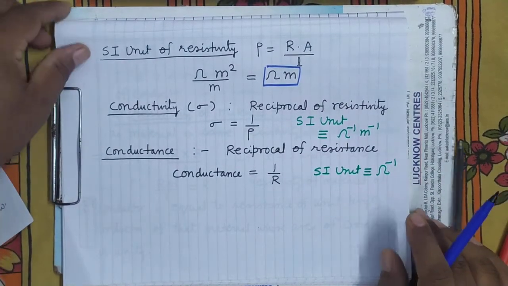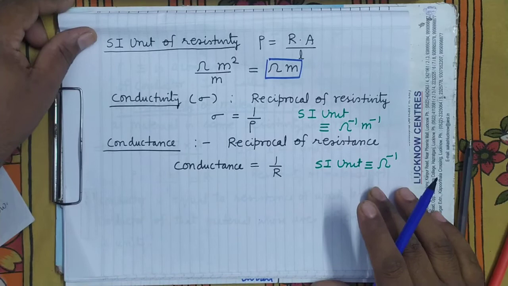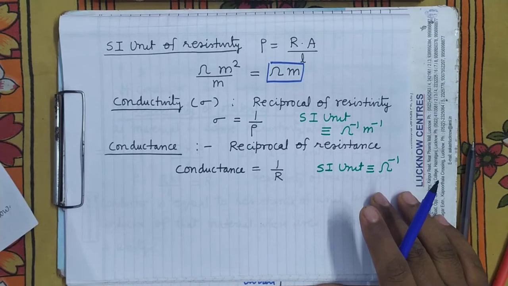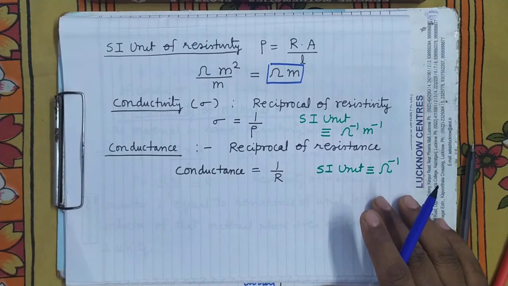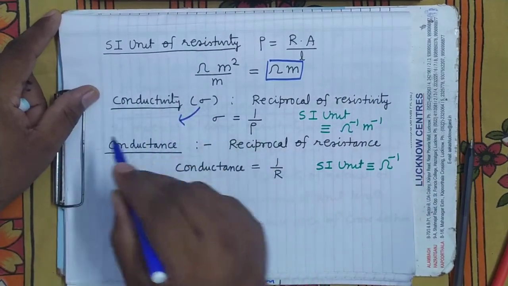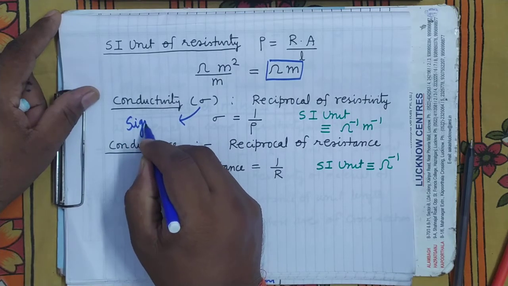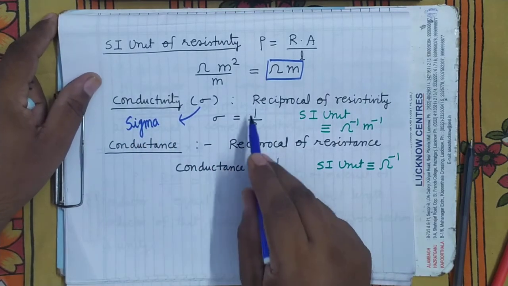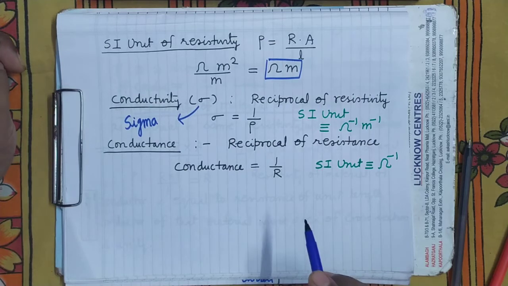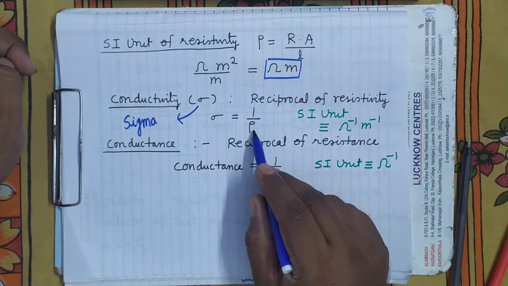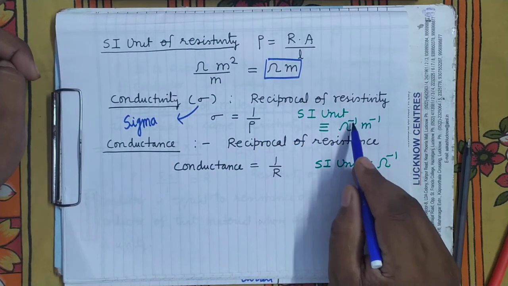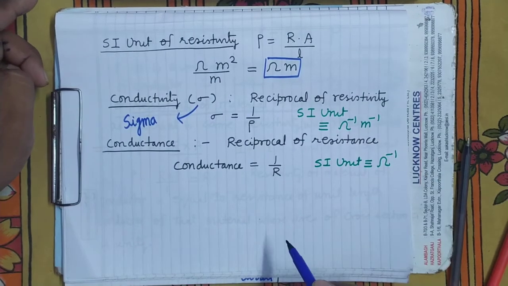Now there is one more term, conductivity. Conductivity is the reciprocal of resistivity. We denote the conductivity by the symbol sigma. This is also a Greek letter. It's clear. Sigma equals 1 upon rho. What will be its unit? Unit of rho is ohm meter. So when it will go up, ohm inverse, meter inverse, that is ohm power minus 1, meter power minus 1.